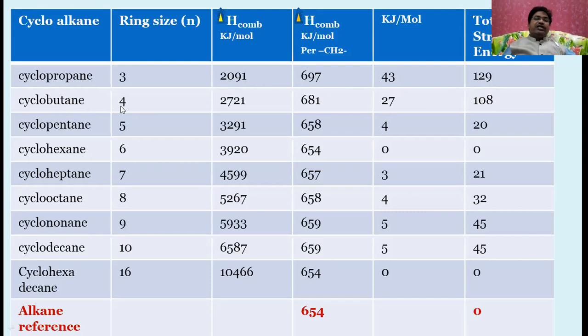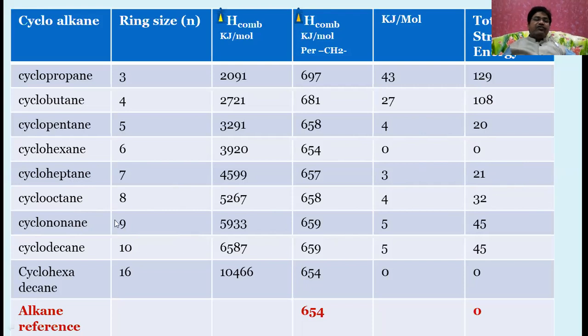Similarly, cyclobutane has 4 carbons, its heat of combustion is 2721, which is 681 per CH2, and it has 108 kilojoules of strain energy. Cyclopentane has 20 kilojoules of total strain energy, whereas cyclohexane has 0 total strain energy.